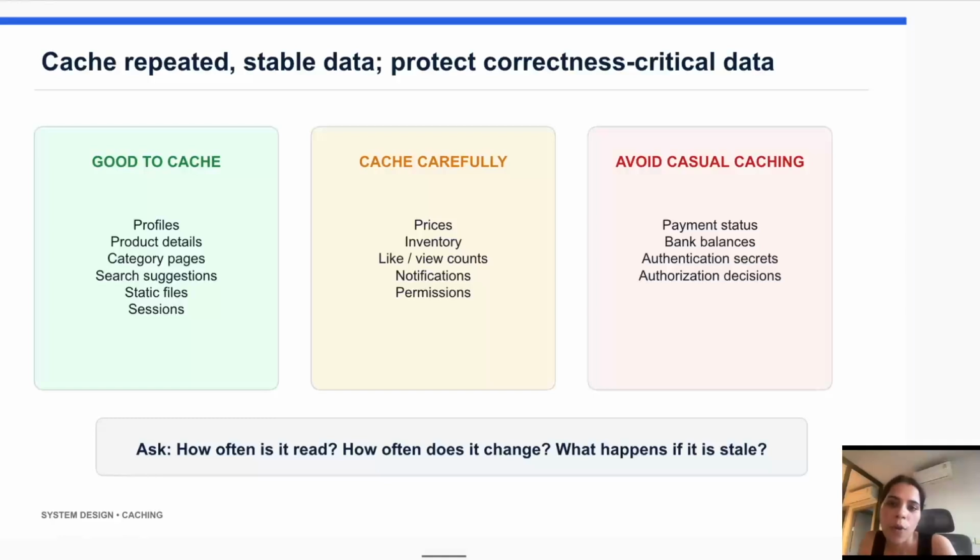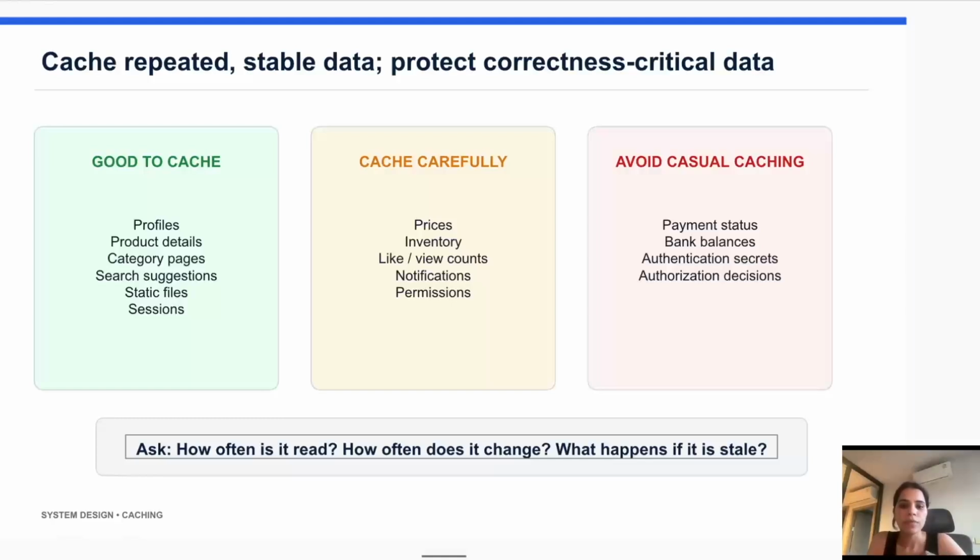Now let's answer a very important question: what should we actually cache? First, let's understand what to cache. In general, the best data to cache is the data that is requested again and again, but does not change very often. For example, user profile, product details, category pages, search suggestions. These are the data that we access frequently, so this kind of data is considered the best choice for caching.